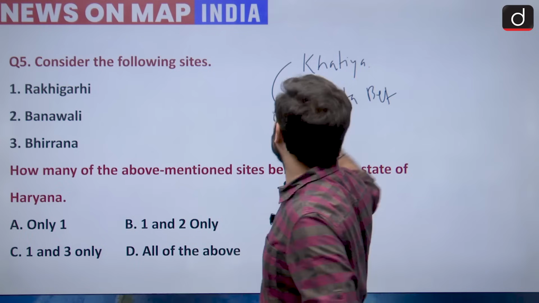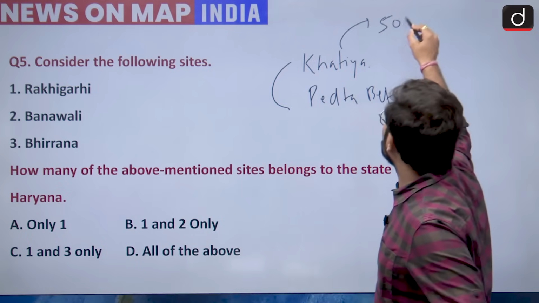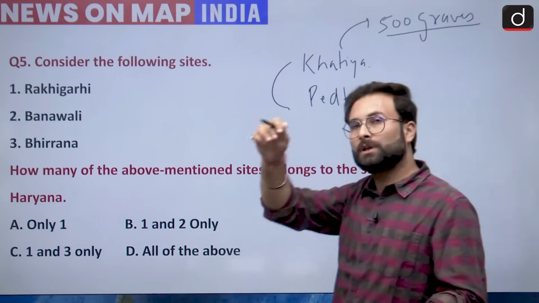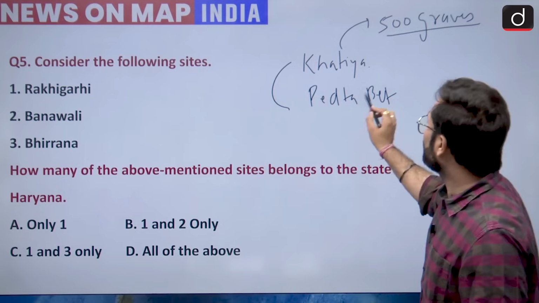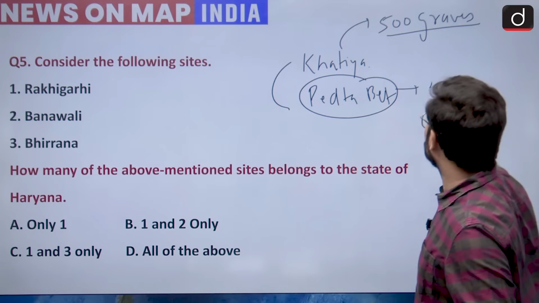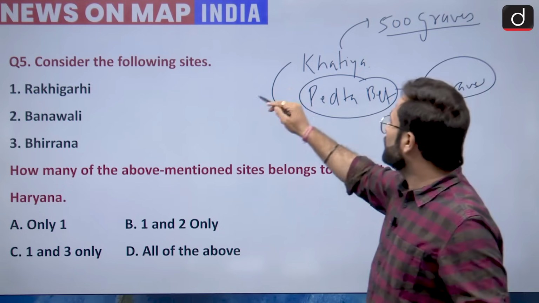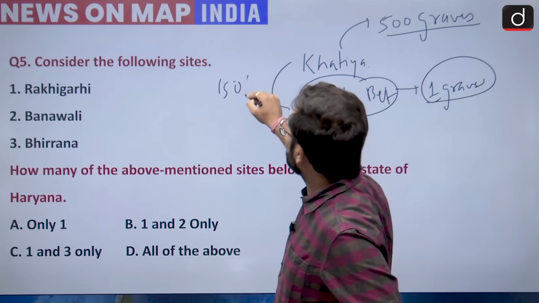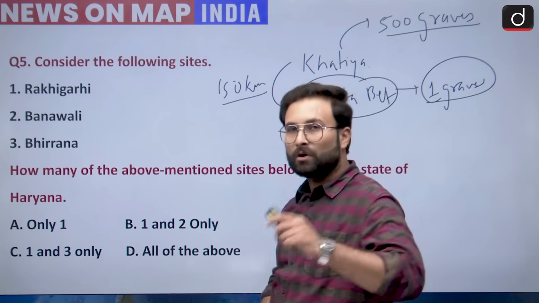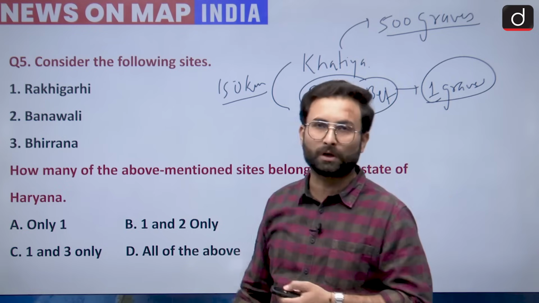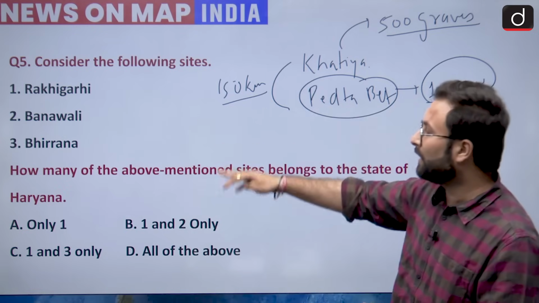This Khatia village is important because there are nearly 500 graves present over here, and these graves belong to the Harappan period. Then when we are talking about Padta Bet, recently one grave has been unearthed, and that is why it was in the news. These two areas are approximately 150 kilometers apart, because of which the other Harappan sites become important for you. So Rakhigadi, Banavali, Bhiranna, these are the sites.